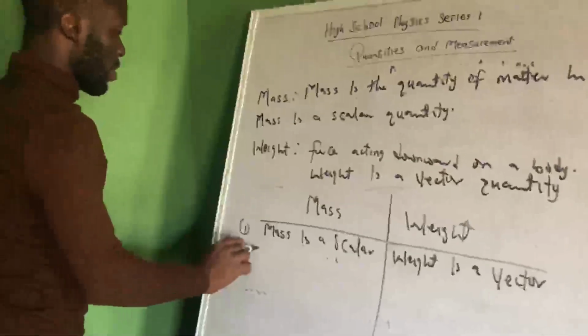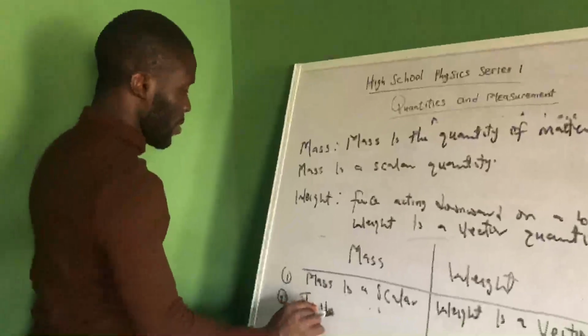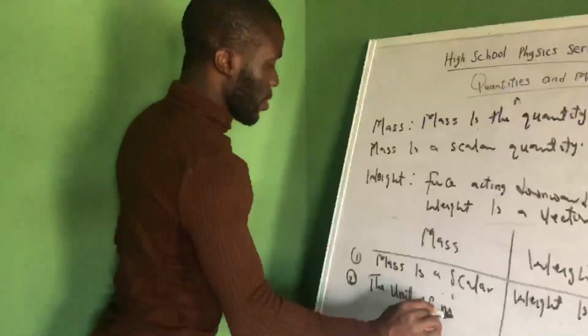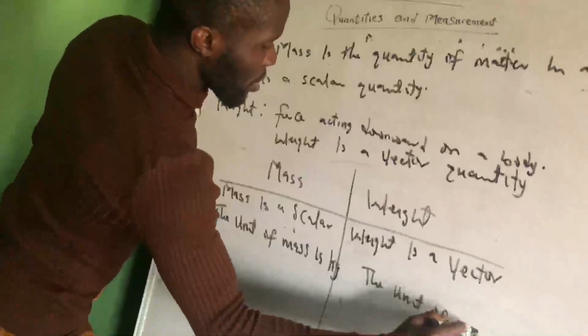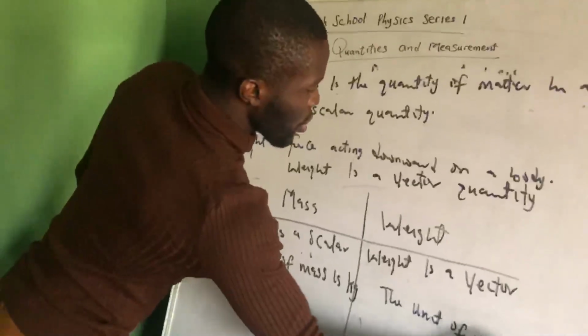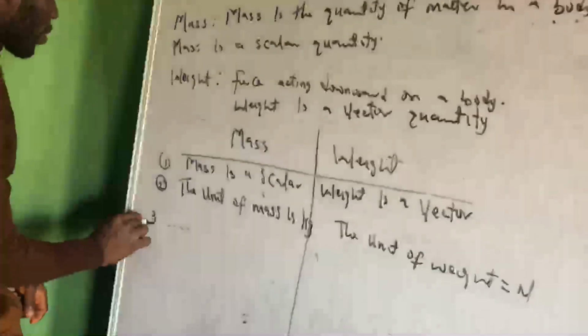Another difference is that the unit of mass is kilogram, while the unit of weight is Newton.